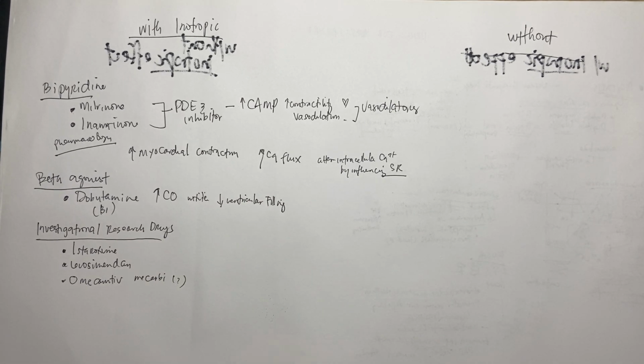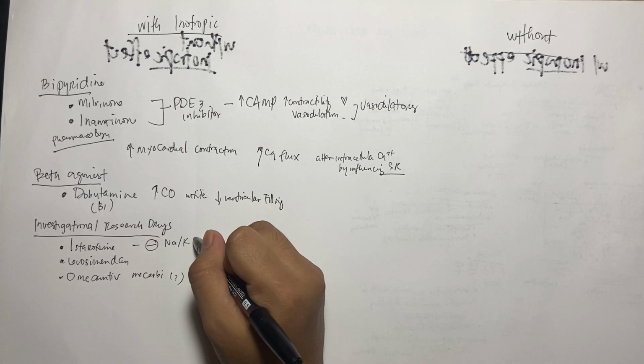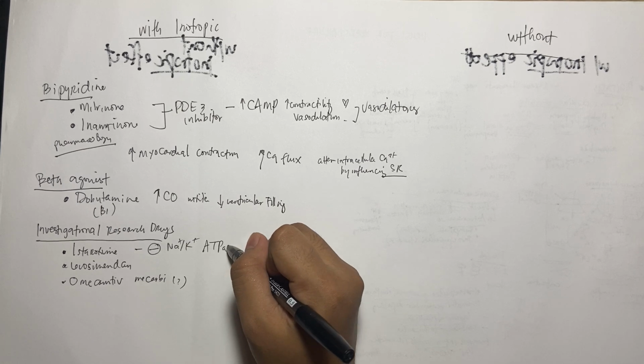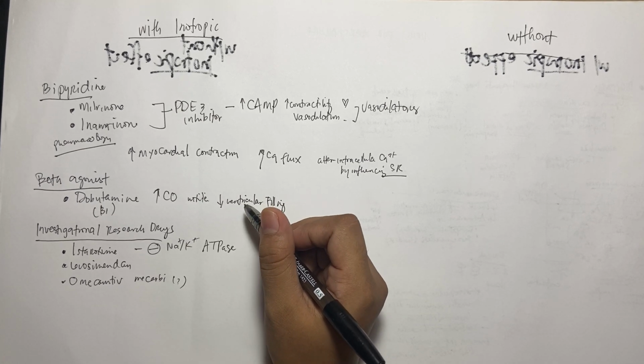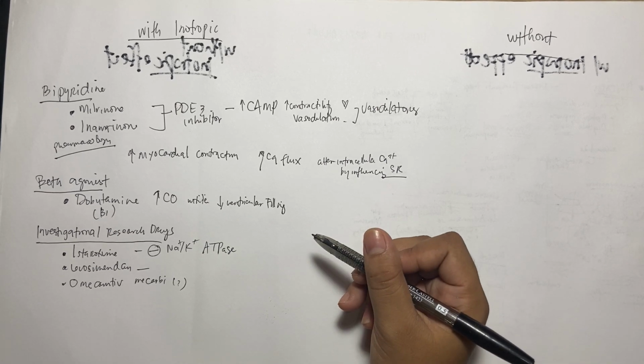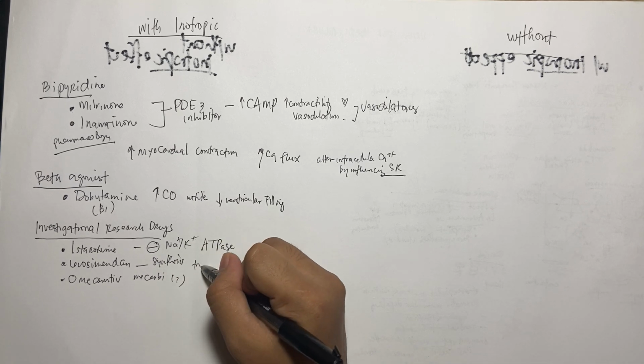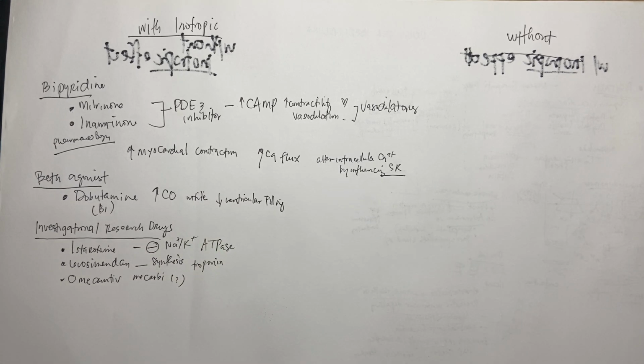So, istaroxime is like a digoxin drug, so it inhibits sodium potassium ATPase. Okay. It also promotes sequestration of calcium. While levosimendan sensitizes the troponin system to calcium. Remember the last part about calcium, where the calcium sensitizers react with the myosin and troponin so there would be contraction.